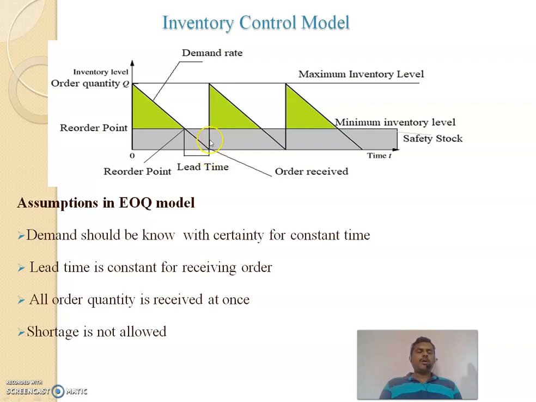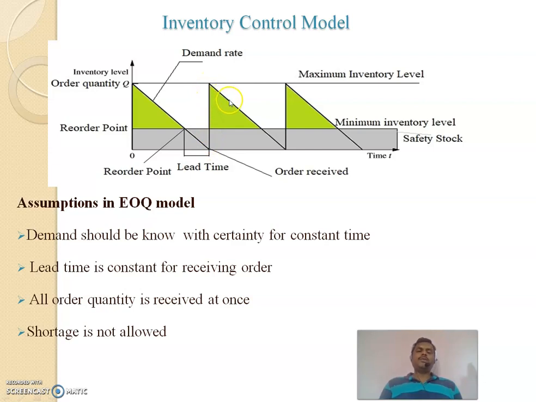This point is placing the order and this point is getting the order. Here we will receive the order, and between these 2 points, lead time is defined. Within this lead time, we will order and we will receive the order. That is compulsory. When we receive this order, then our stock will be this much.